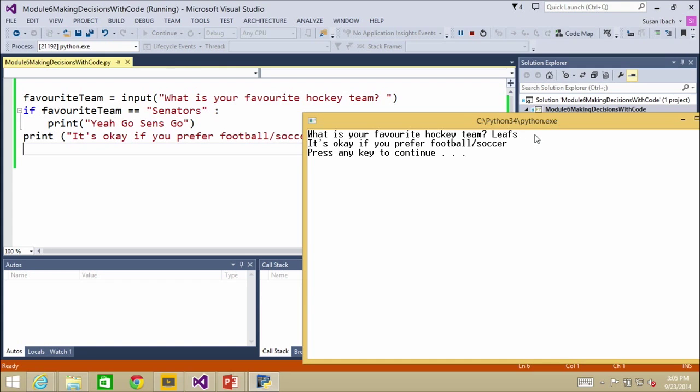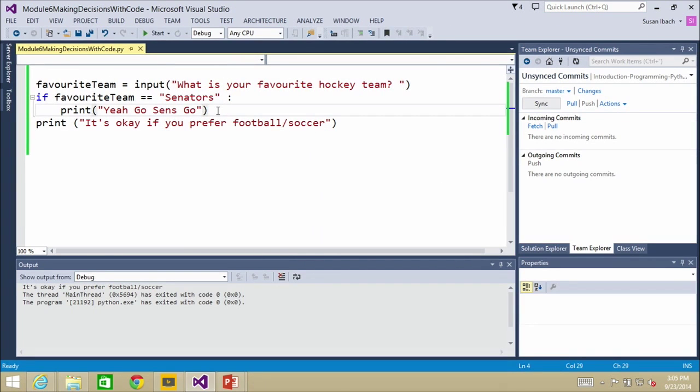And I just say, well, it's okay if you prefer football or soccer, but it doesn't display the go Sens go. Okay. Perfect. And just because we were talking about what if you have multiple commands you want to execute,